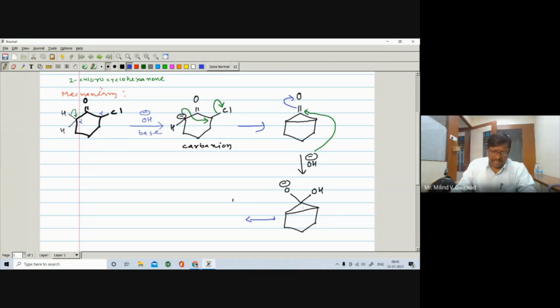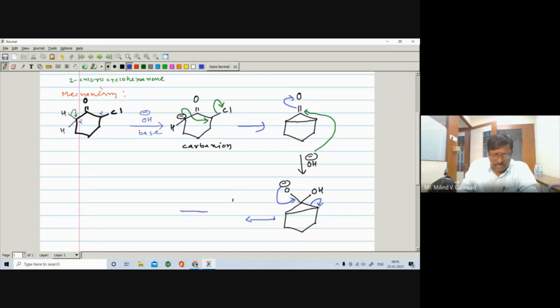The ring opening takes place. Here is a 4-member ring. The ring opening takes place. So how does it open? Either you open from the right side or from the left side, right? So here this sigma bond opens on this carbon. Now C becomes negative and C becomes positive. So this negative will shift here, and there's a formation of a double bond. So you can get the next structure like this one.